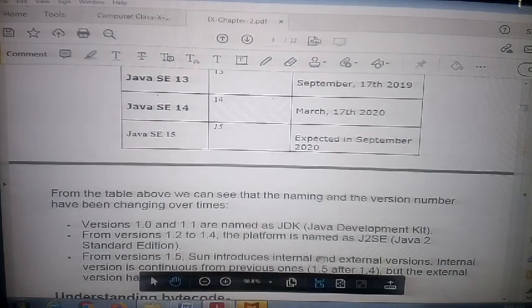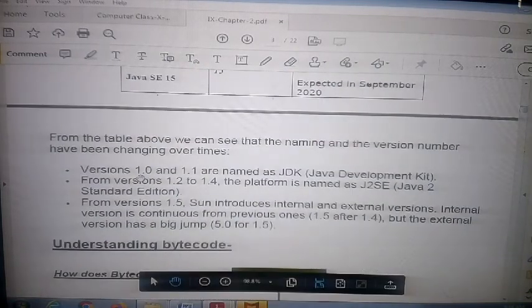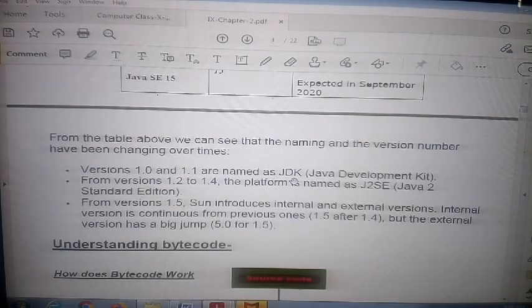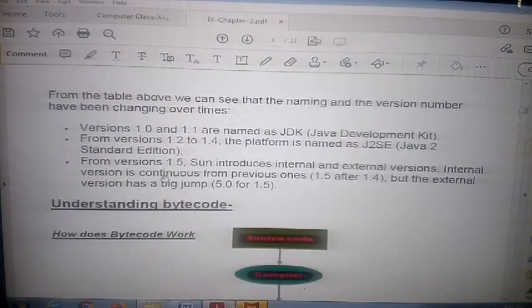So as it is, JDK 1.1 and 1.0, and 1.2 and 1.4 is J2SE Java 2 Standard Edition, right? And 1.5 is going on now.